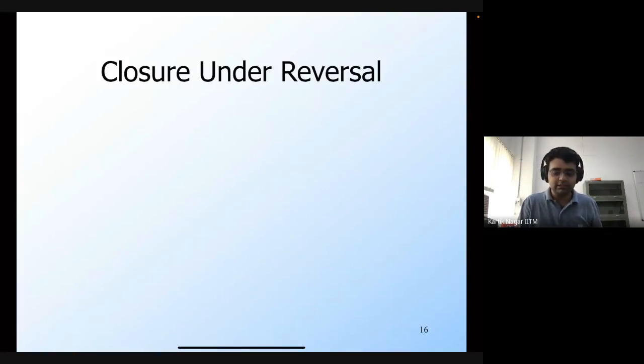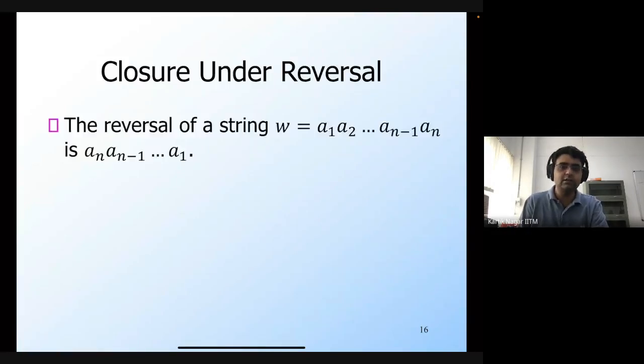Okay, so now let's look at a slightly more complex operation. This is reversal. Let's go through this step by step. In the rest of this lecture, the plan is that we will first define the reversal of a language, then given an automaton for a language, we will see how to construct an automaton which accepts the reverse of that language. And then we will also formally prove that this automaton actually accepts the reverse of the language. So that's the plan for the rest of this lecture. So let's get started.